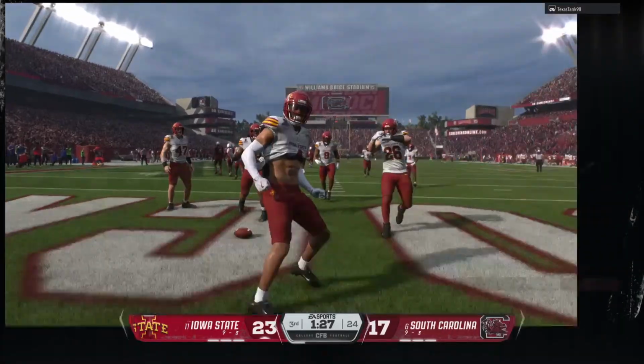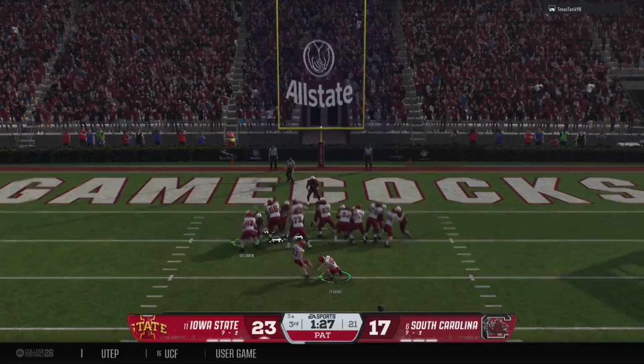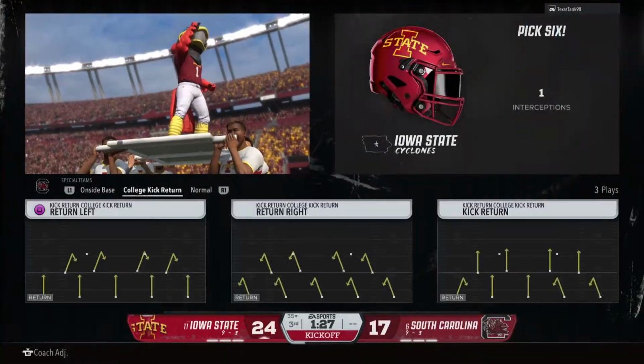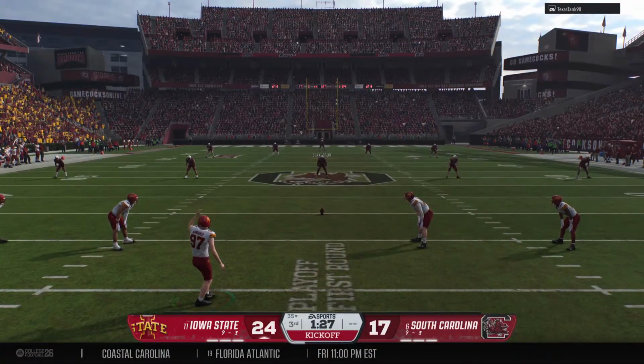Wow. Chris, how about the safety here just kind of sitting back, waiting patiently to read the quarterback, and then once the ball's in the air, there's the range to come up with that interception. And I love that he's got the speed and the hands to make this quarterback pay for it.